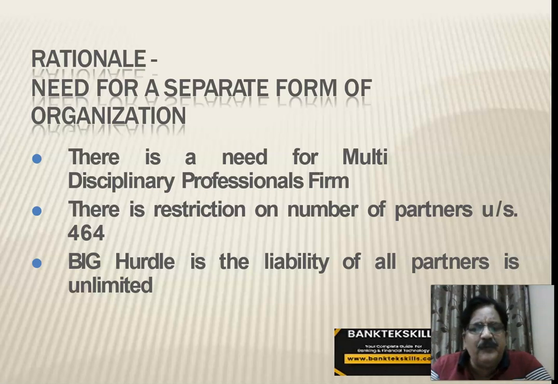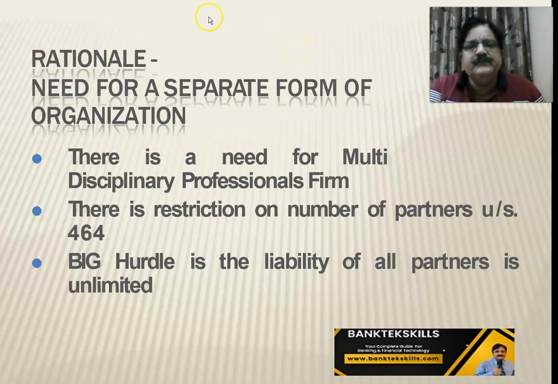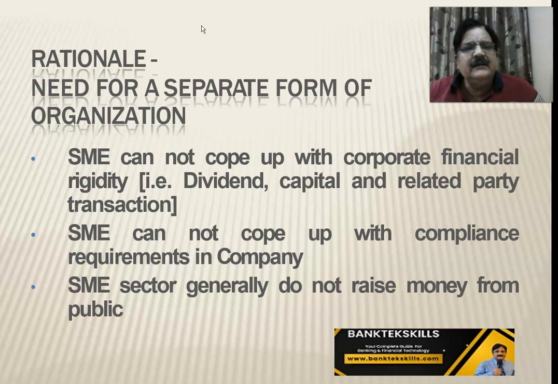Big hurdle is the liability of all partners being unlimited. Because liability is unlimited, that is the biggest drawback of that, right? So a need was found. SME, small micro enterprises, cannot cope with the corporate financial rigidity, dividend, capital, related party transactions. So SME entities can form LLPs without having to undergo all the rigidities of paying dividends if the profit is there, capital, related party activities, and of course audit and balance sheets. SME cannot cope with the compliance requirements of a company.